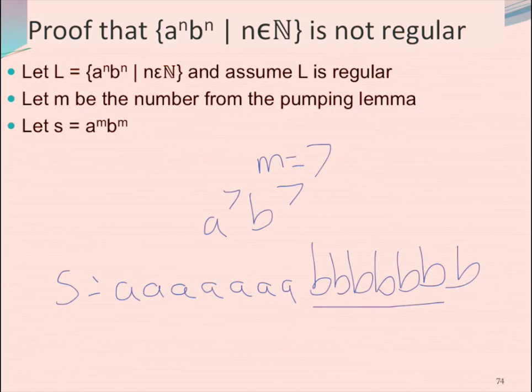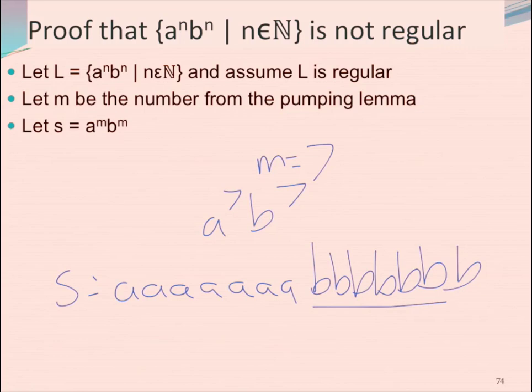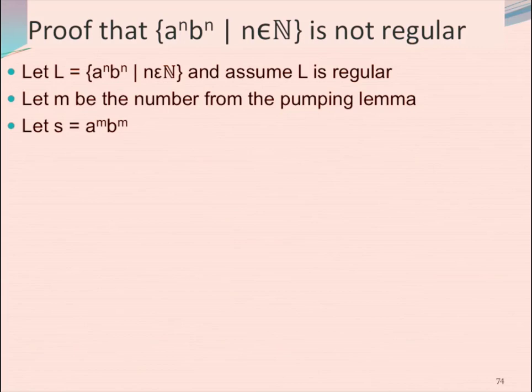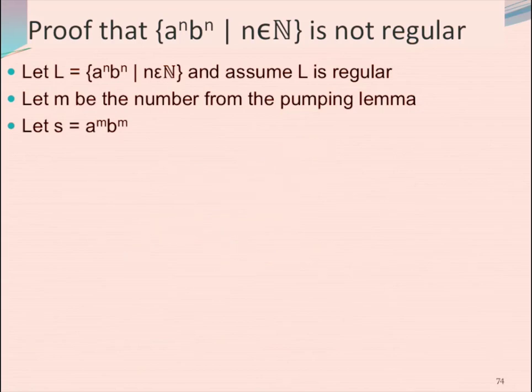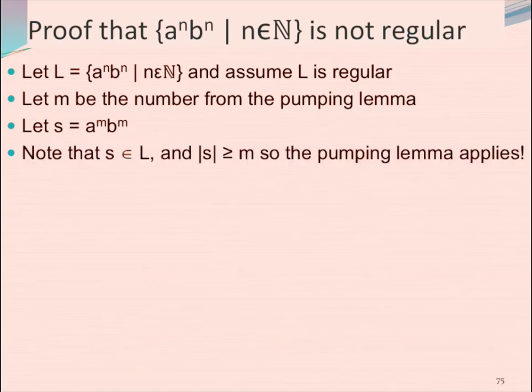I don't actually know what M is. Well, actually I know M doesn't exist, because L's not regular. But let's pretend it does for a minute. For all we know, M is 753. So that means my string is A to the 753, B to the 753. So there are 753 A's in a row followed by 753 B's in a row. But no matter what is the case, we're just going to let S equal A to the M, B to the M, whatever the M is.